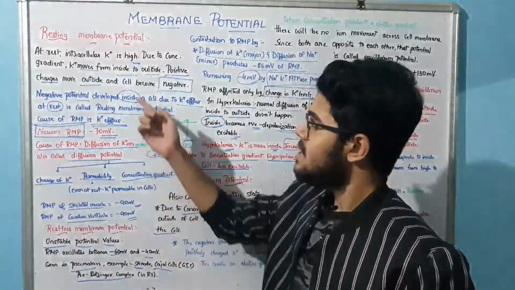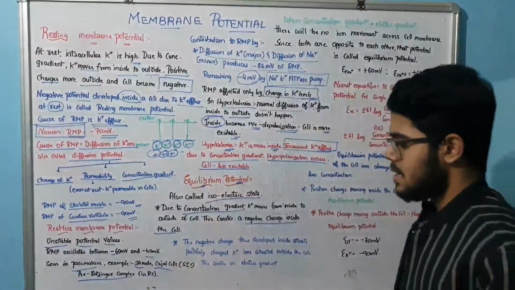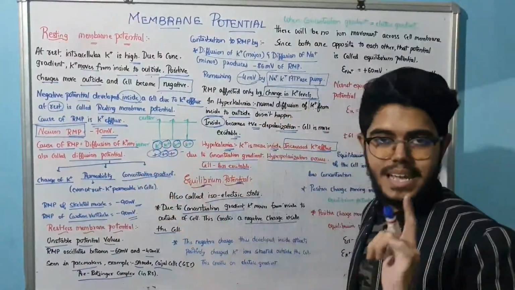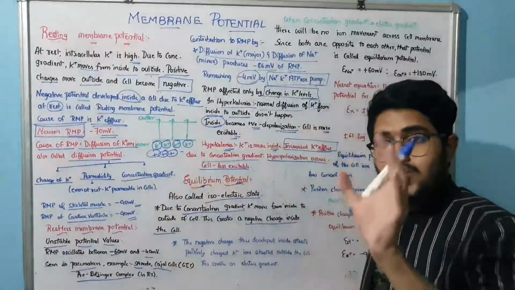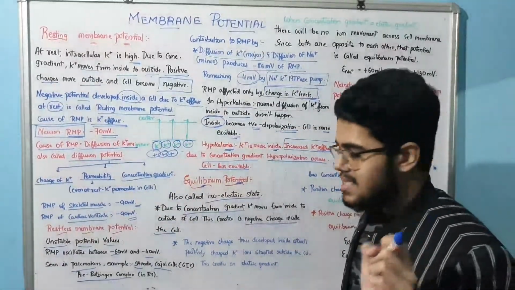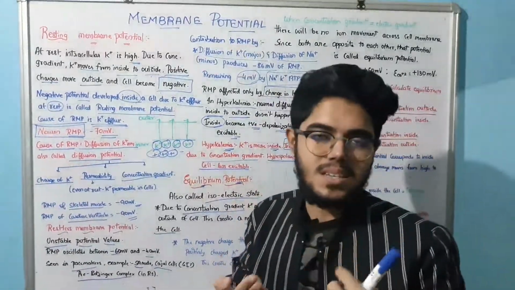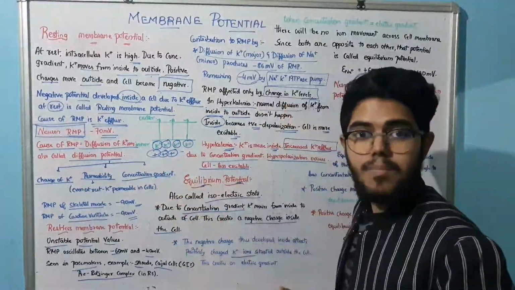This is about the resting membrane potential, right? Now the further thing, listen carefully: the negative charge inside the cell is going to attract the positively charged potassium ions situated outside the cell.